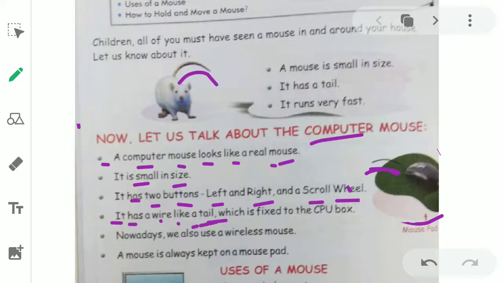That's why this wire looks like the tail of the mouse, which is fixed to the CPU box. A computer has a CPU, and this wire of the mouse is always attached or fixed to the CPU box. ये जो बेटे माउस का जो वायर होता है वो CPU के साथ अटैच होता है and then it works.